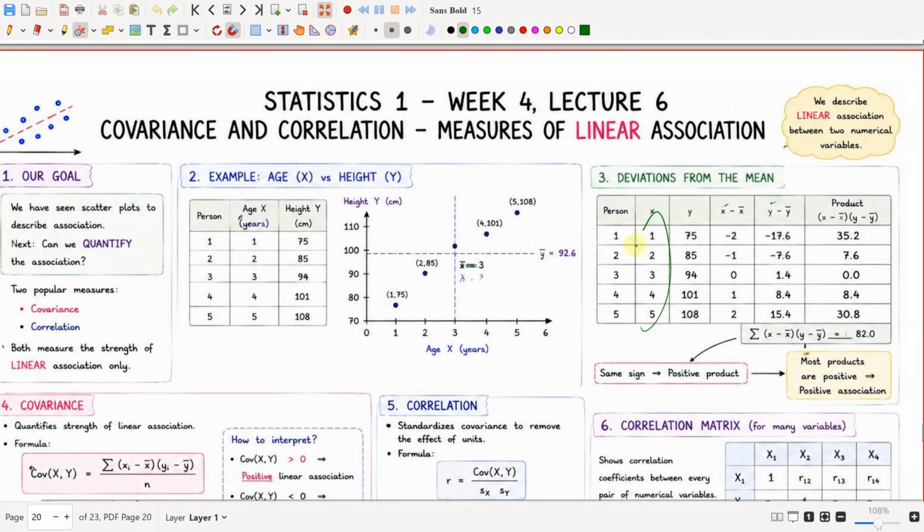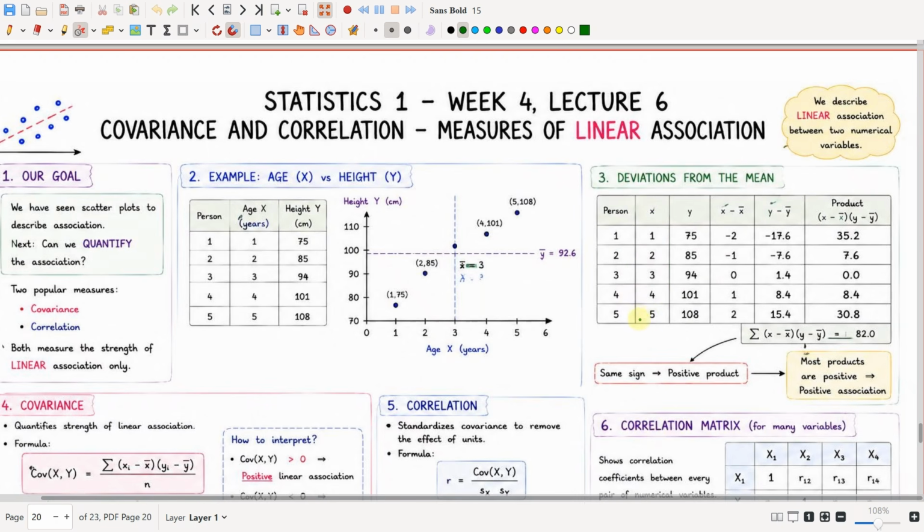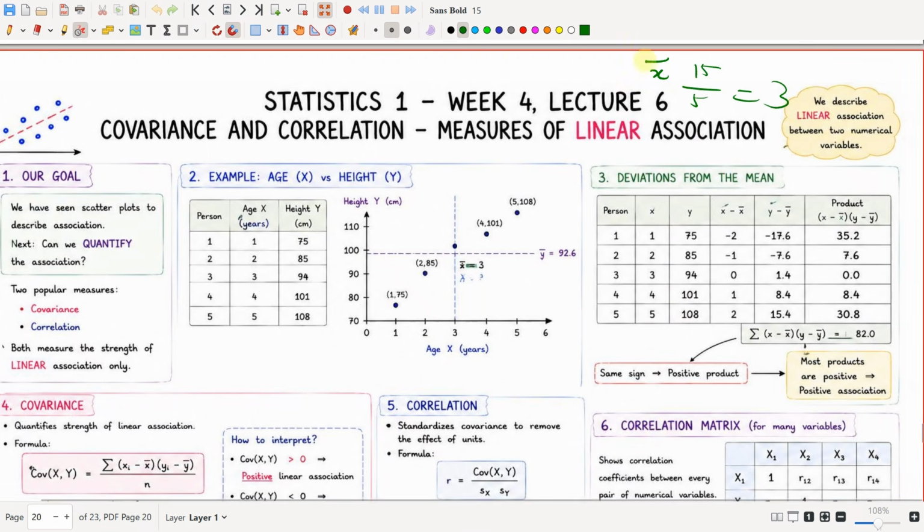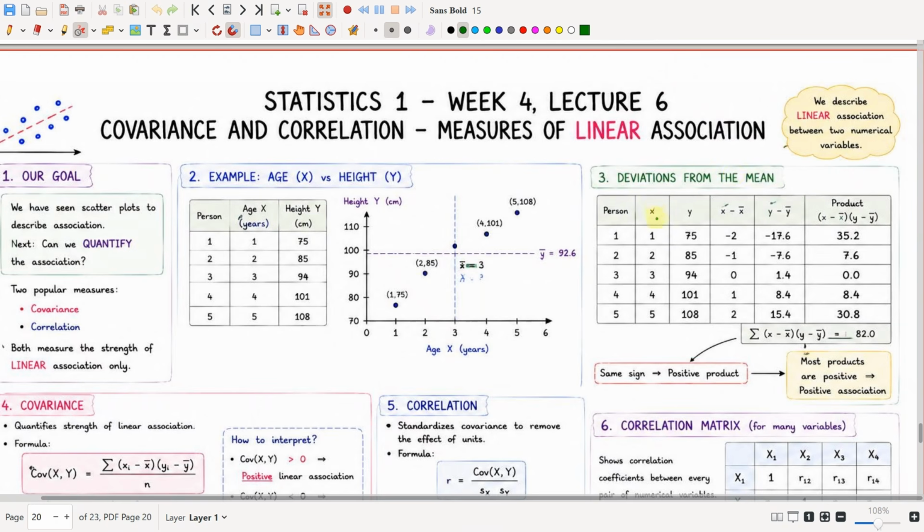First let us calculate the mean for x. 1 plus 2 plus 3 plus 4 plus 5 is 15, and 15 divided by 5 is 3. So our x bar is equal to 3. So 1 minus 3 will be minus 2, 2 minus 3 will be minus 1, 3 minus 3 will be 0, 4 minus 3 will be 1, 5 minus 3 will be 2.